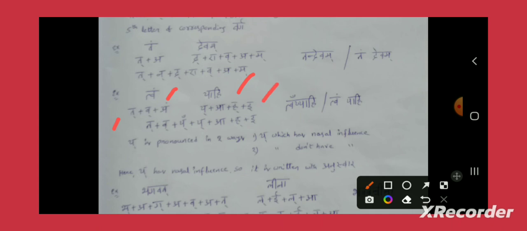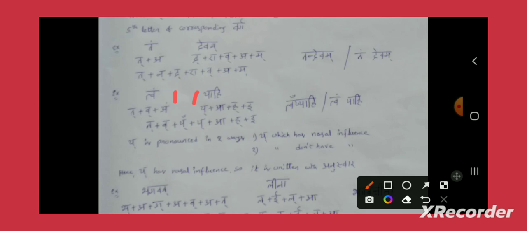Yakara plus A plus Hakara plus E. Now what does our definition say? When Anuswara is followed by a Varga Vyanjana, the replacement will happen on the left hand side, and this Anuswara will be replaced by its corresponding nasal letter.